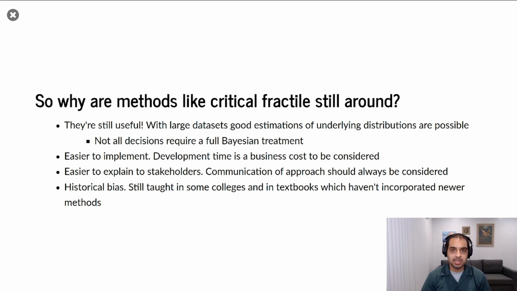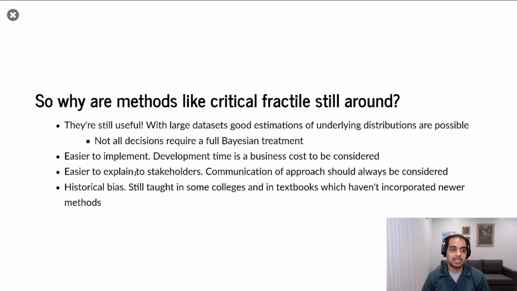And if you can make the assumptions, if you have enough data to characterize the true mean and the true standard deviation, if things are the same month to month and not changing over time, you should definitely use the critical fractal equation. It is guaranteed to get you the optimum. It's way easier to implement. You saw that it was only one line of NumPy code. It wasn't a whole bunch of models and distributions and things like that.